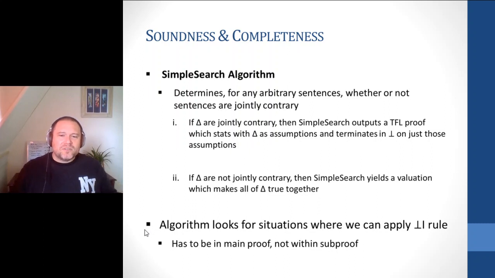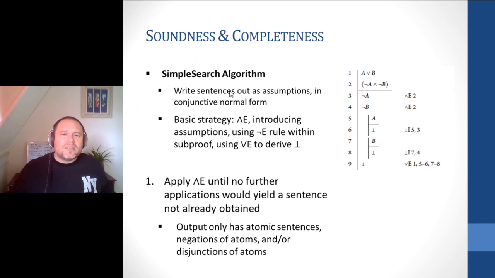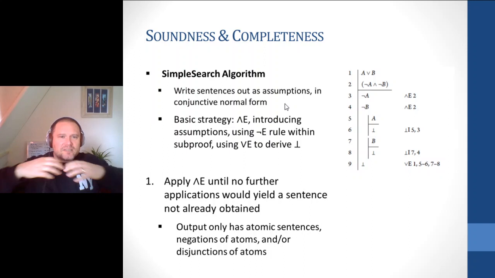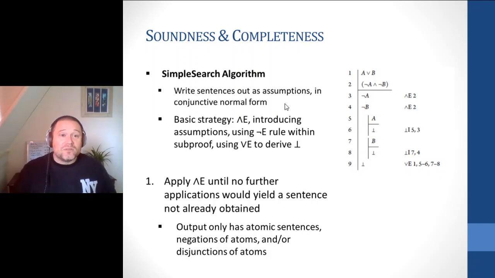Basically, the algorithm looks for situations where it can apply this kind of negation introduction rule, or as we can also call it, negation elimination. What we're going to try and do is be in the main proof. We're not going to be in the subproof. So it goes like this. We're going to write out the sentences and assumptions, and we're going to put them in conjunctive normal form. You remember that from earlier. This is basically because it's going to allow our algorithm to do some separation and make everything work a little bit smoother. It's not strictly necessary, but it makes the algorithm work easier.